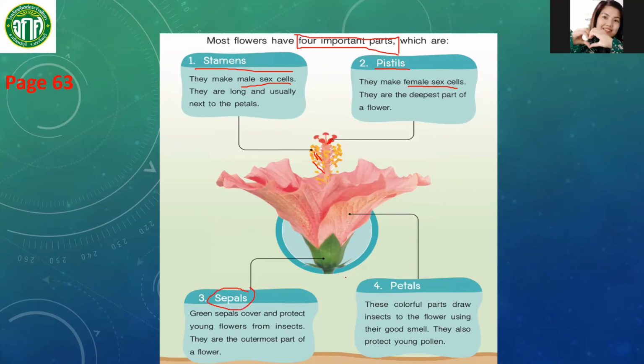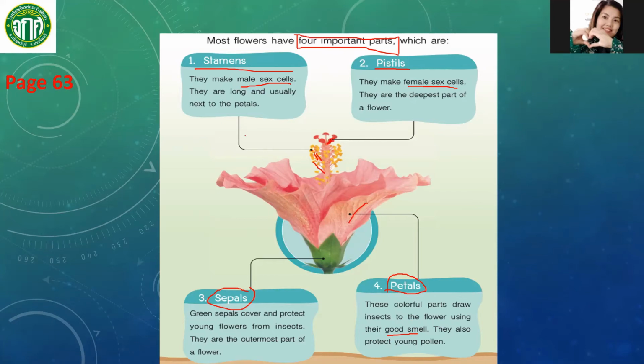Number 4, we have petals. These colorful parts draw insects to the flower using their good smell. They also protect young pollen. Since they are colorful, they attract insects to visit the flower.